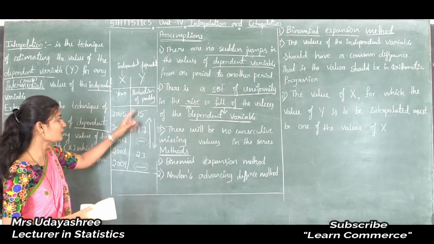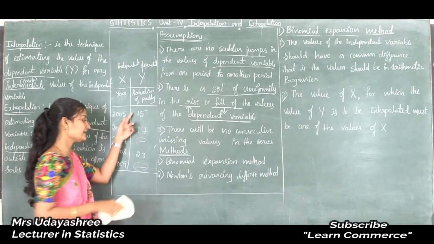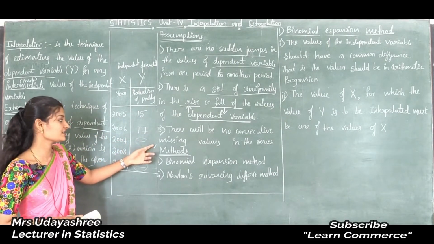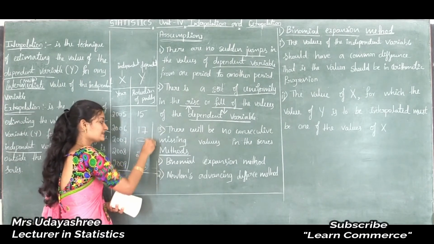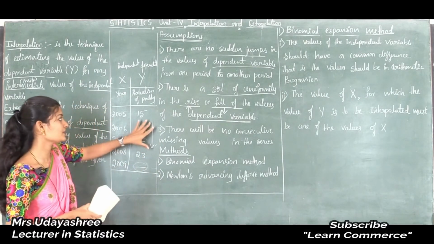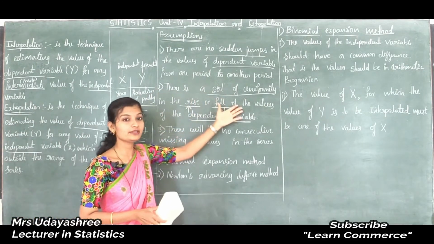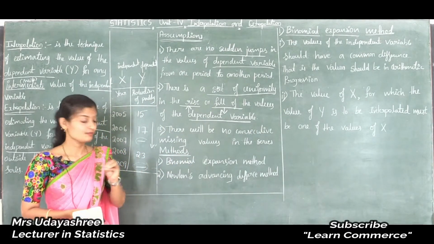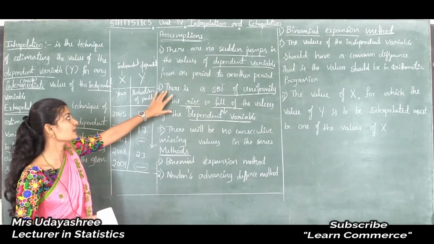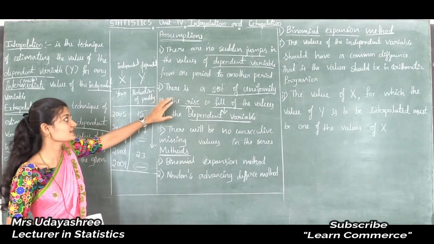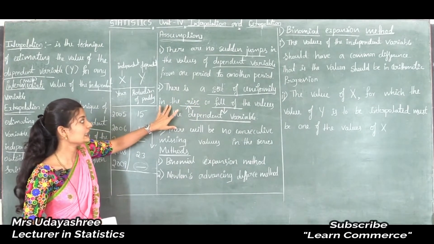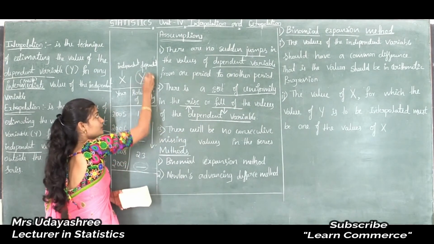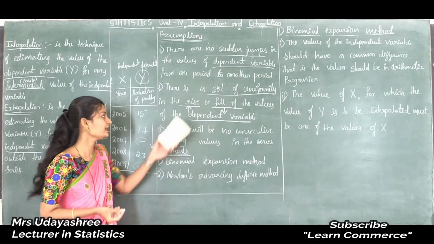Here in this example it is in increasing order, so we can apply interpolation and extrapolation, and if the observations are in decreasing order we can also apply them. If there is no uniformity we can also apply the techniques, but we cannot get the proper missing value. That is why we have to consider this second assumption: the dependent variable should be in increasing order or in decreasing order.